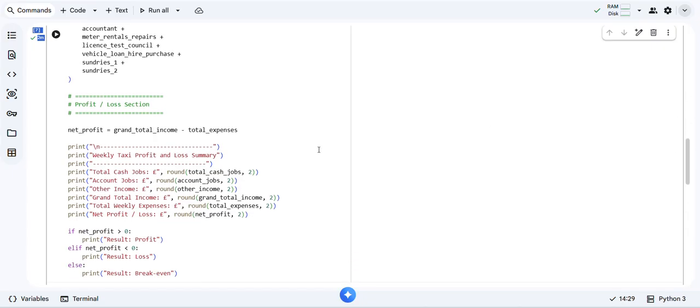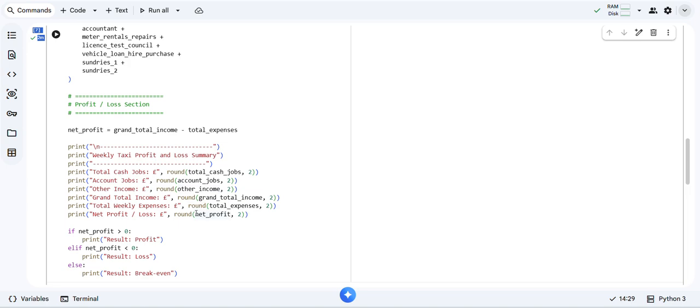Now at the end, we want to print the headings for the weekly summary, to make it look clean. That's a wee heading at the bottom. Then total cash job, account job, add income, grand total. These are the headings, right? But if you look here, there's another thing we added.